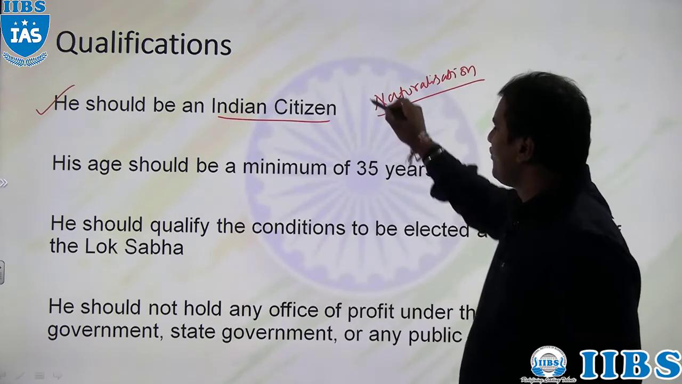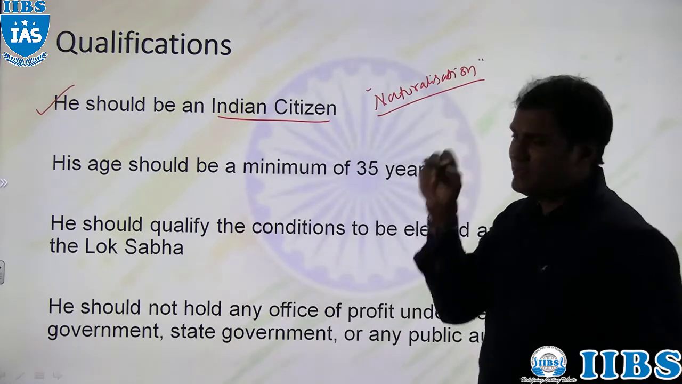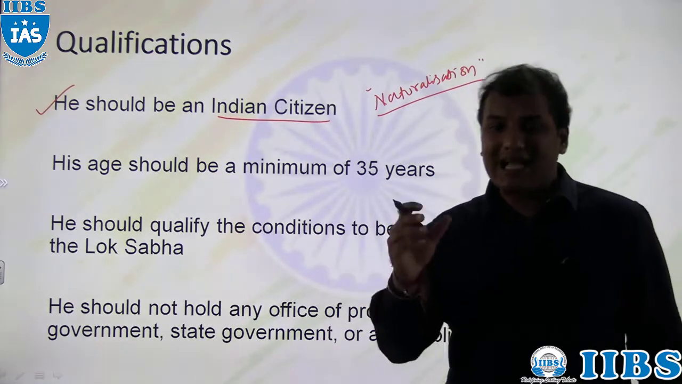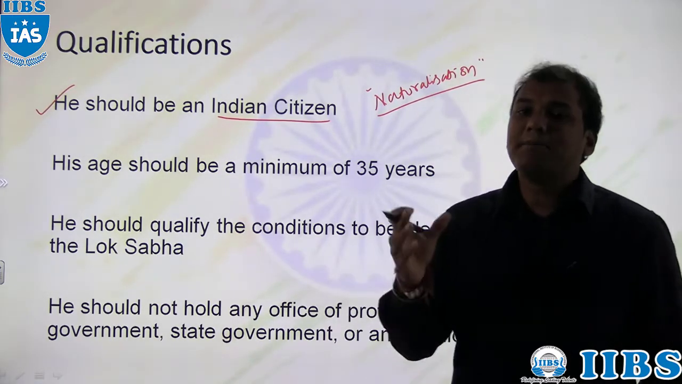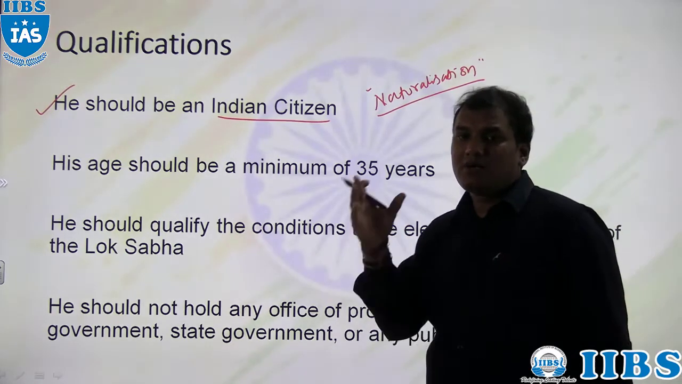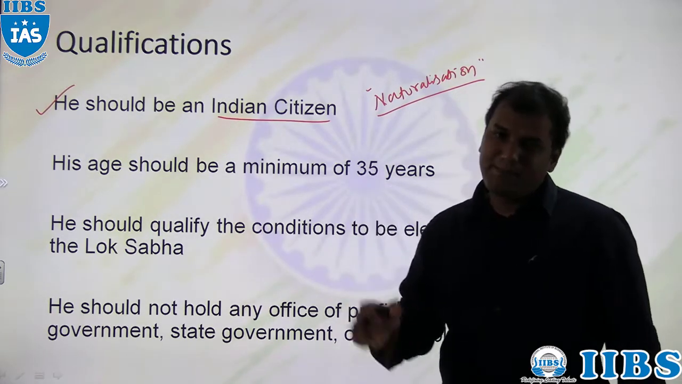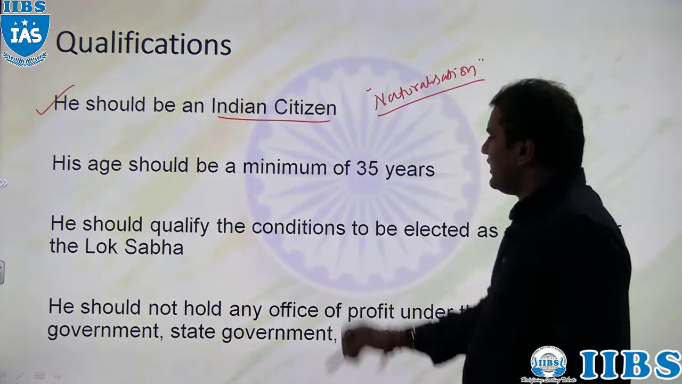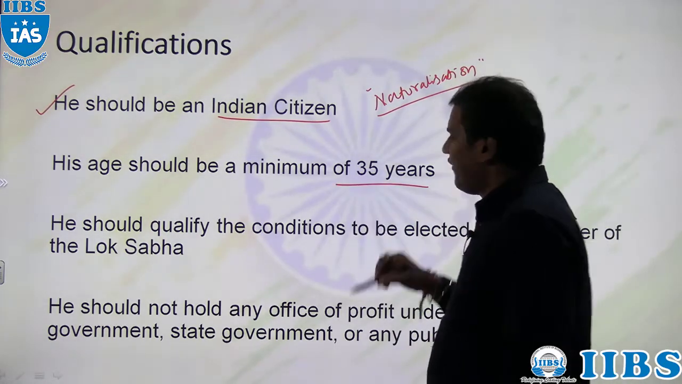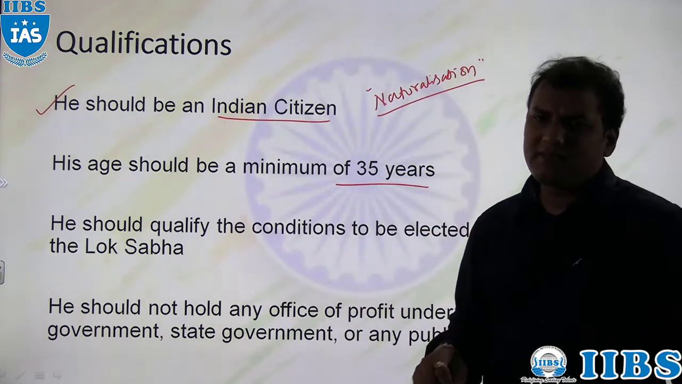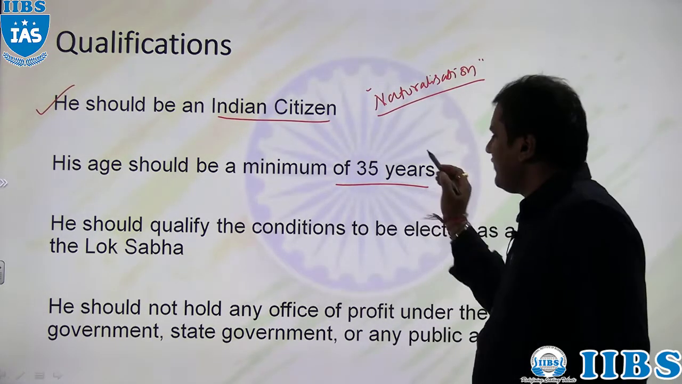But in the case of the USA, a person who got USA citizenship by naturalization is not eligible to contest the election. But in India, there is a possibility. Then next, the person should have a minimum age of 35 years. In the USA also it is the same, a person must be 35 years of age.